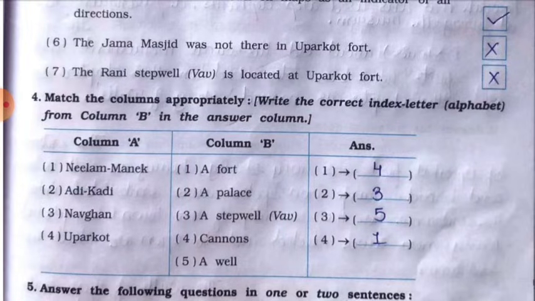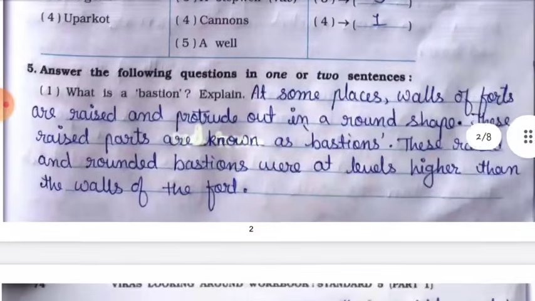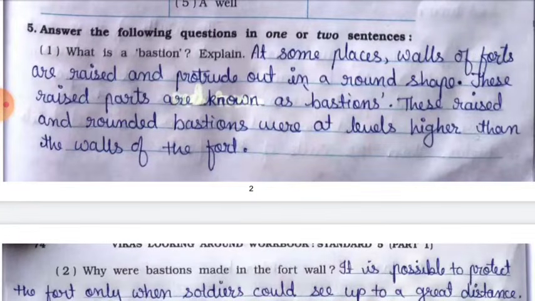Next, question number 4. Match the columns appropriately. Write the correct index letter from column B in the answer column. Number 1, Neelam Manik. Answer is 4, cannons. Number 2, Adi Kadi. Answer is 3, a stepwell. Number 3, Navghan. Answer is number 5, a well. Number 4, Uppercote. Answer is number 1, a fort. Next, question number 5. Answer the following questions in 1 or 2 sentences. Number 1. What is a bastion?